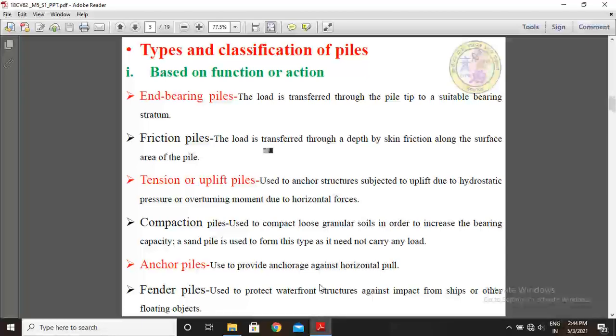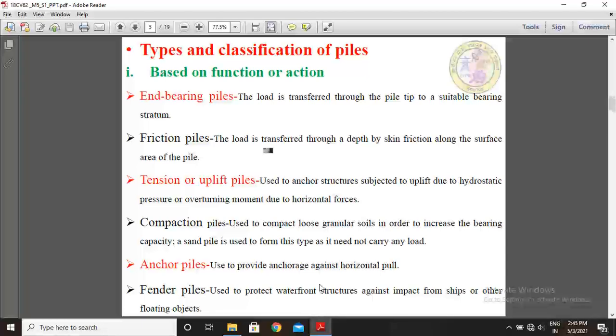Now, piles are classified based on function or action. End bearing piles: the end bearing pile is nothing but one where the load is transferred through the pile tip to a suitable bearing stratum. Friction piles: the load is transferred through a depth by skin friction along the surface area of the pile, and this is called a friction pile.